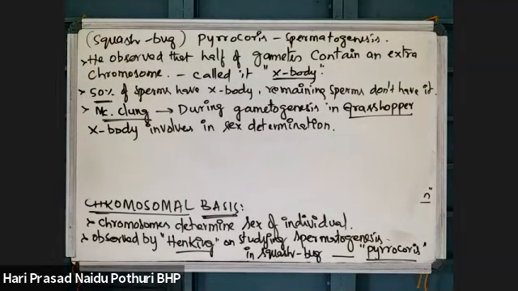That was determined and studied by McClung during gametogenesis in grasshopper.